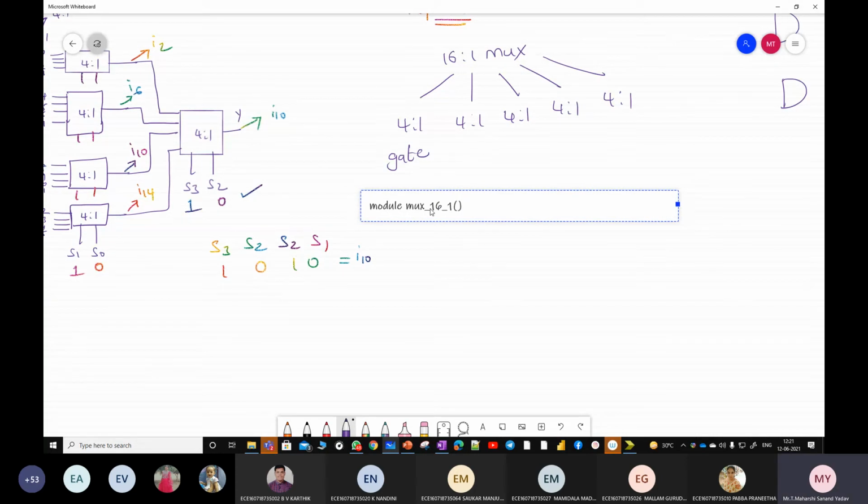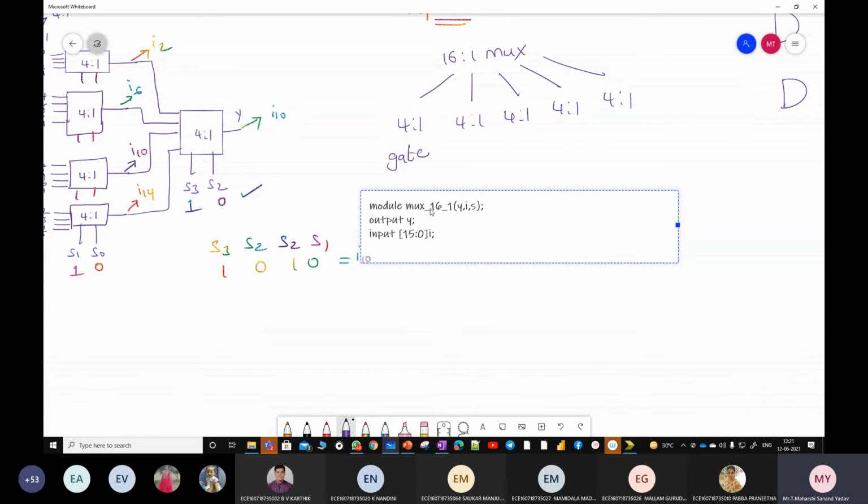Next, what are the port list? I'm taking Out, so let us take it as Y. Anything else? Nothing. Output is Y. Inputs. So do you want to write it in the form of vector or elaborated format? Vector. So it should be 15 down to 0 I.